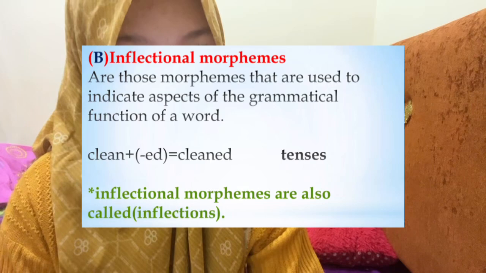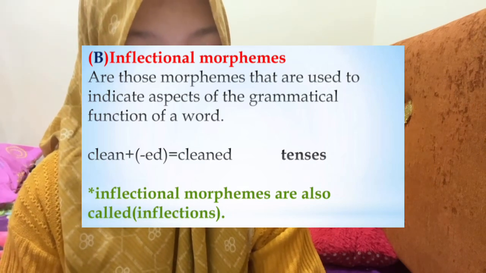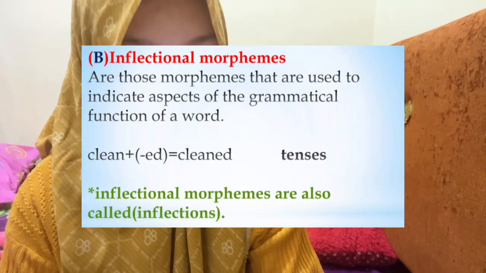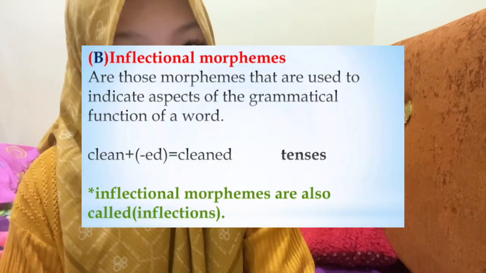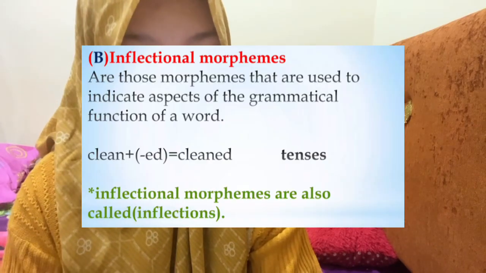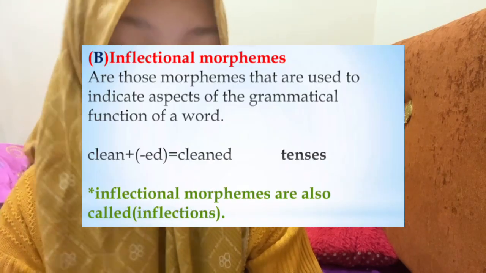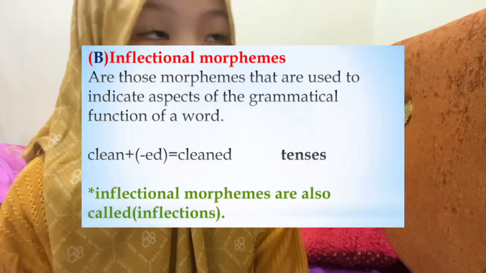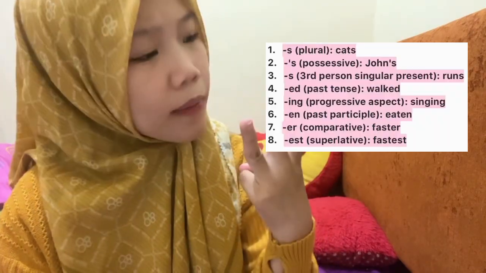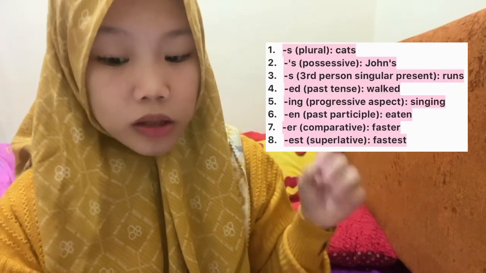And the next is inflectional morphemes. Inflectional morphemes modify a word to express different grammatical categories without changing its core meaning or its category. In English, there are eight inflectional morphemes.